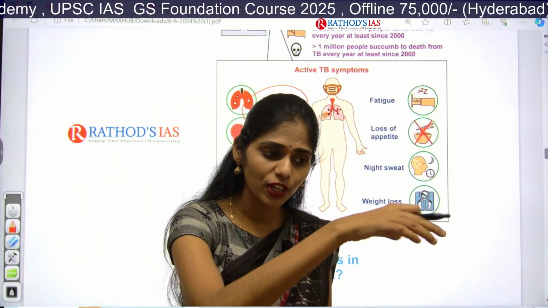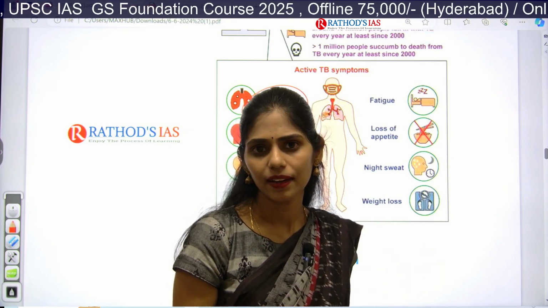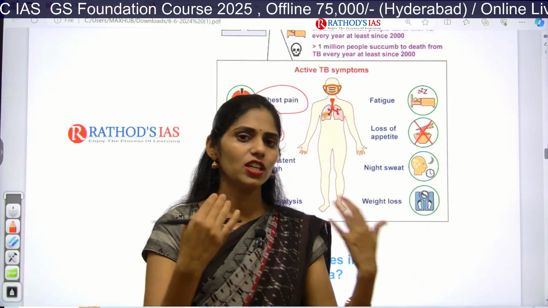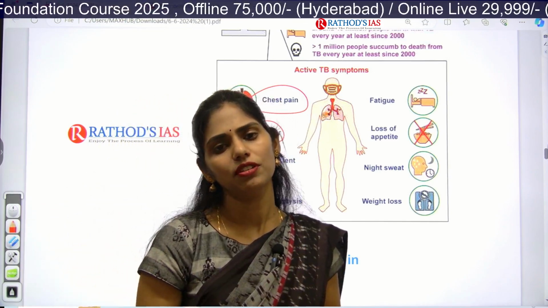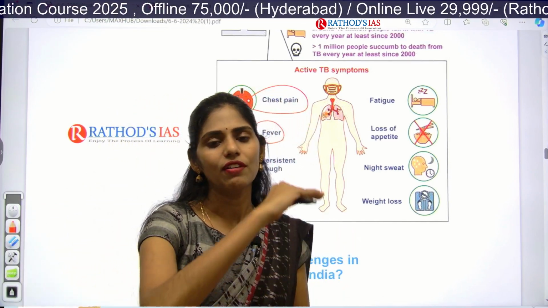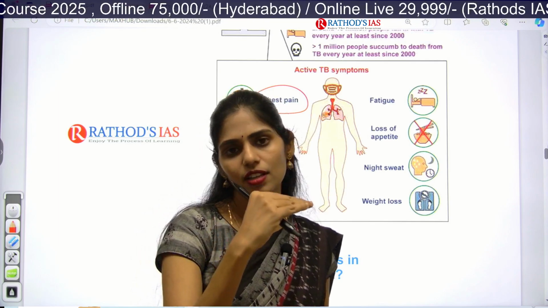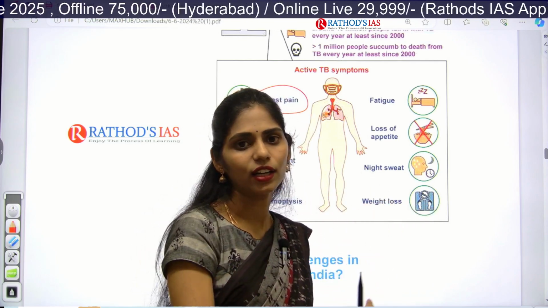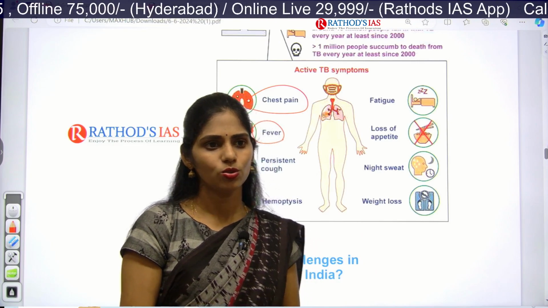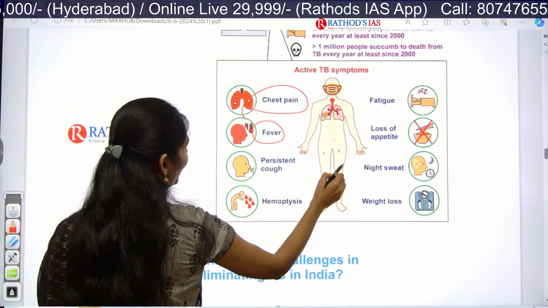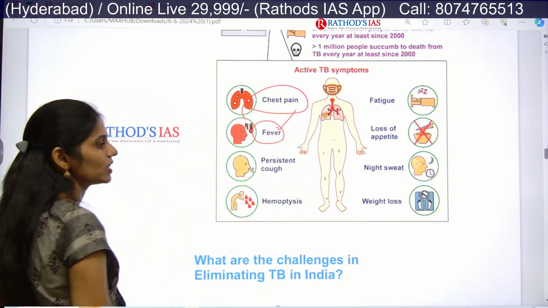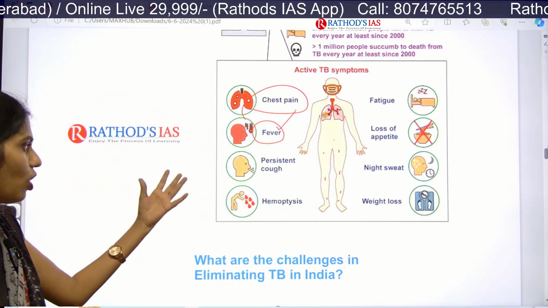Why? Because if there are any germs, we have to kill them, right? In the same way, our body's defense system increases the temperature to try to kill the germ. Yes or no? That is the reason we get fever. Because of the entry of Mycobacterium tuberculosis, your body temperature increases. It is also a common thing.